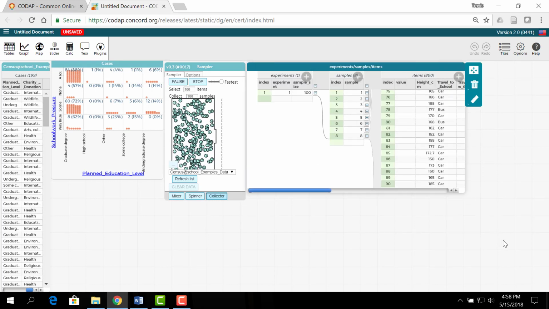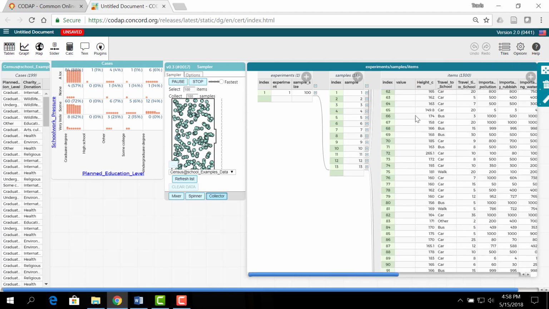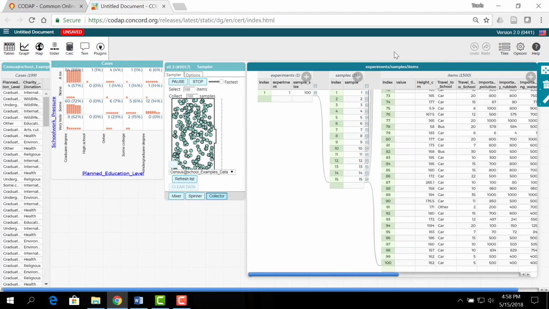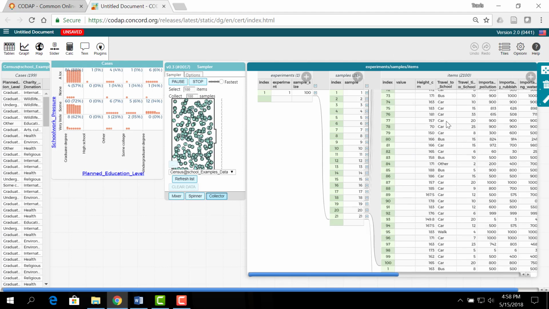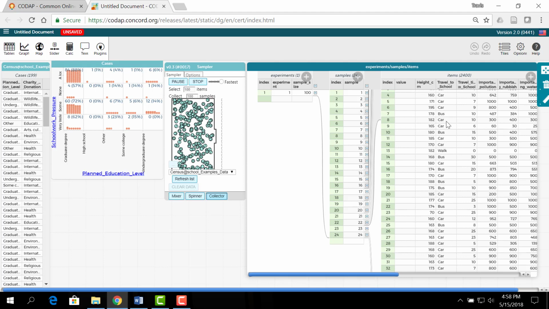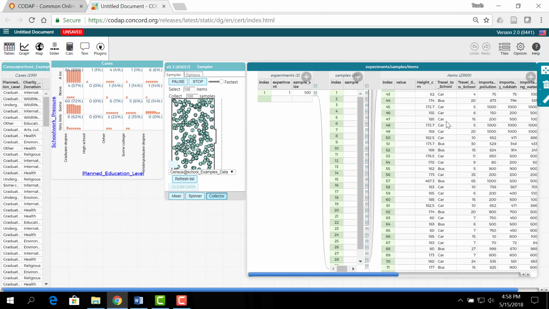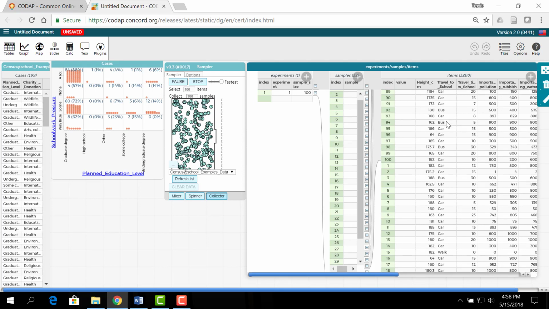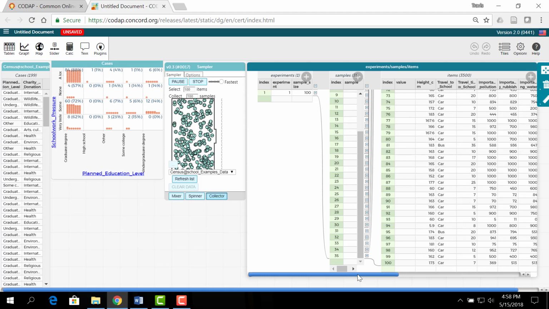So here we are. We're collecting our 100 samples in the middle. Each sample contains 100 different items over here on the far right side. And so this is going to take a minute because you're basically going to end up with 100 times 100 items, so 10,000 items, which is quite a large number to be drawing, even with the assistance of the computer.